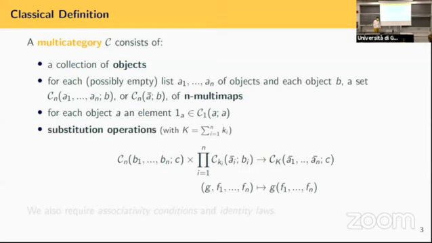So what we have is a substitution operation. Don't be scared about the weird equation, but the idea is that you can take a map with n inputs, and so instead of just precomposing it with one map, you can precompose with n different maps. And then obviously we also require some associativity equations and also identity laws. So this is the picture.